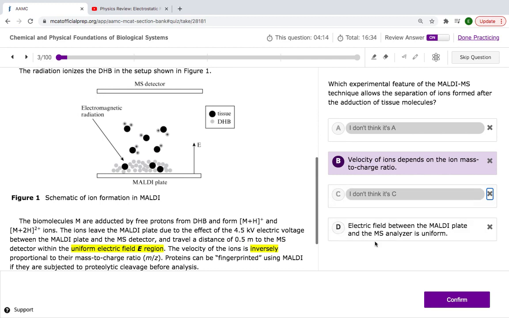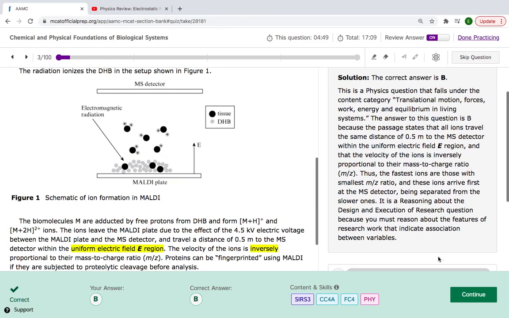This is a better answer. This is a correct answer, and this is a better answer. If you chose the other one, it's probably because you just thought, okay, this sounds good. No, look, this is proportional to the mass to charge ratio, meaning that some will go fast and some will go slow. It depends on the mass to charge ratio. If they are small, they go faster. If they're big, they go slower. So I'm going to go with B. That was a tough question, but I'm going to go with B.